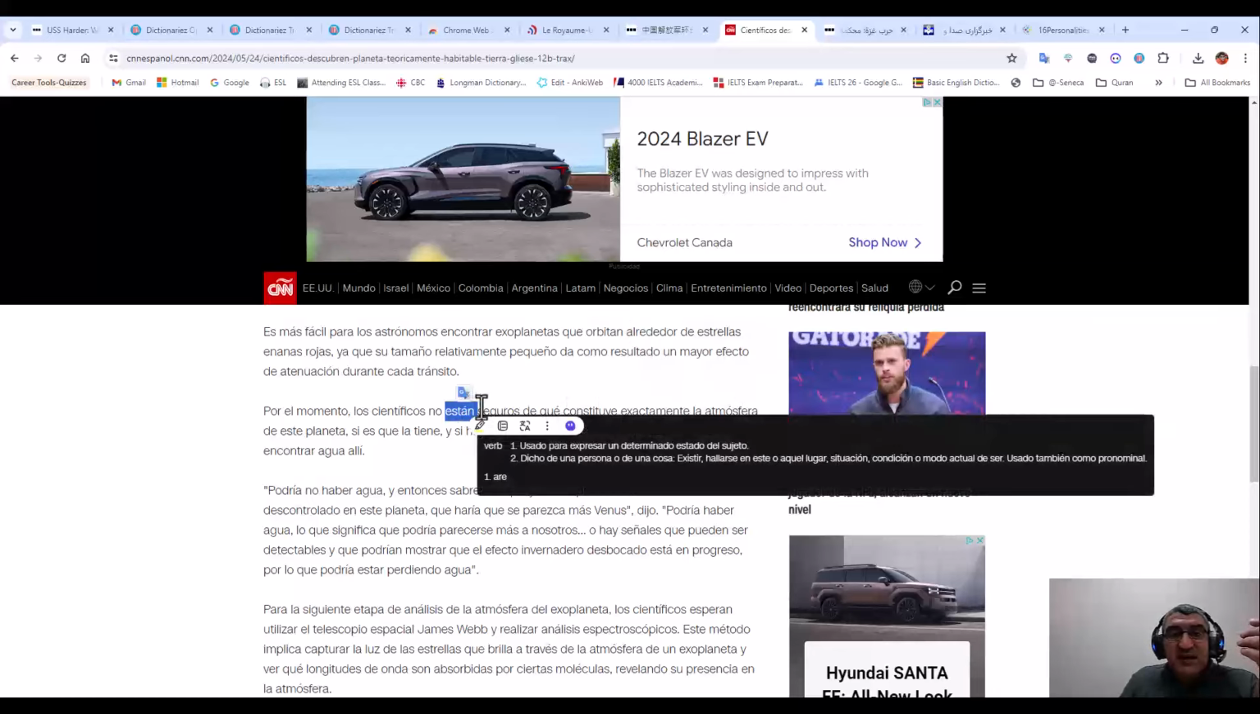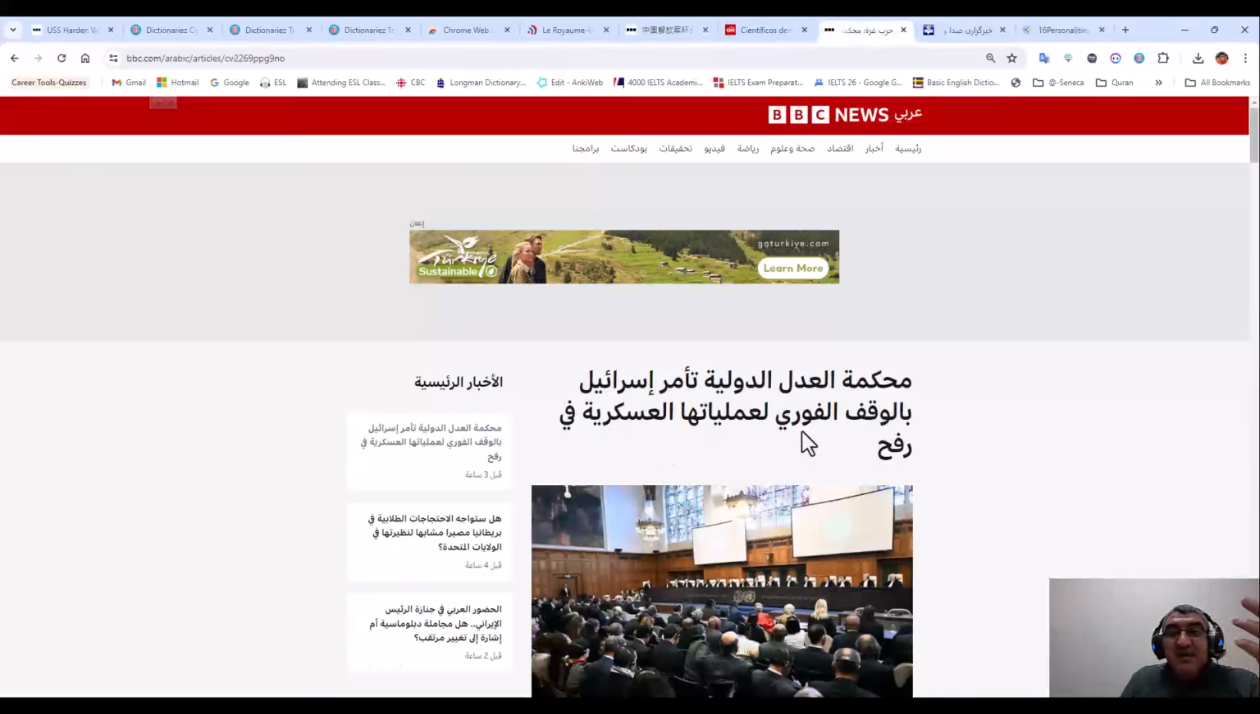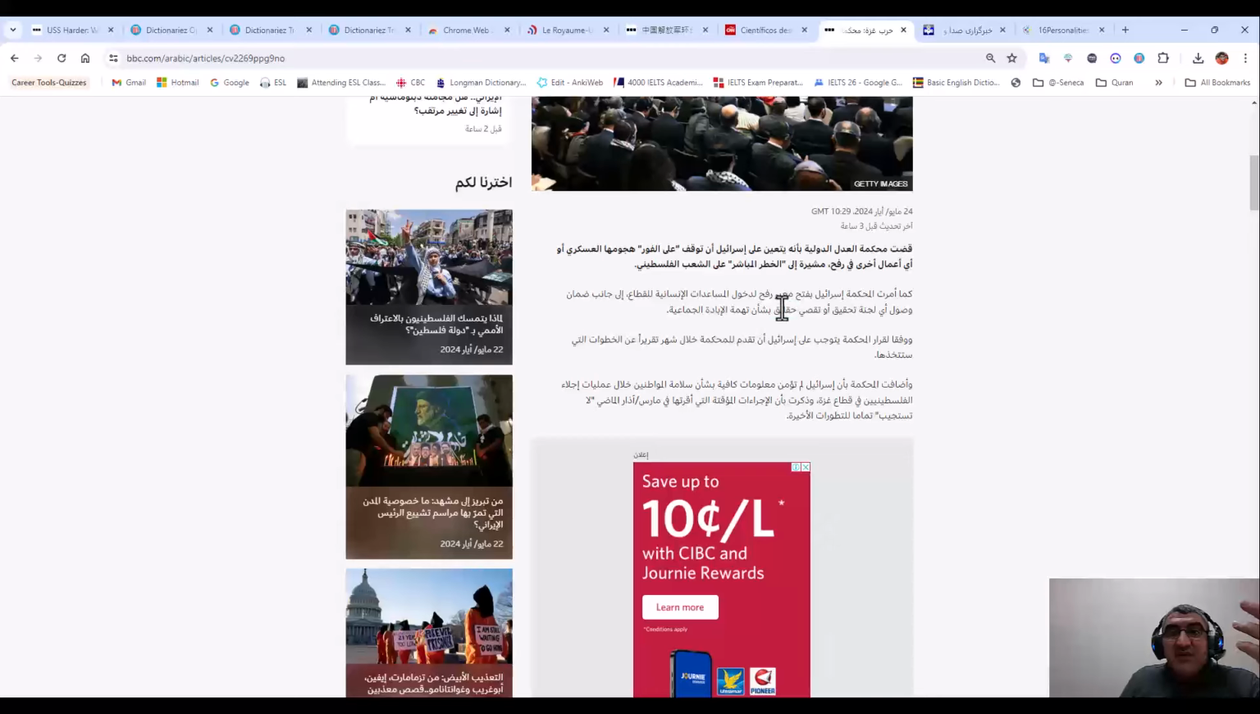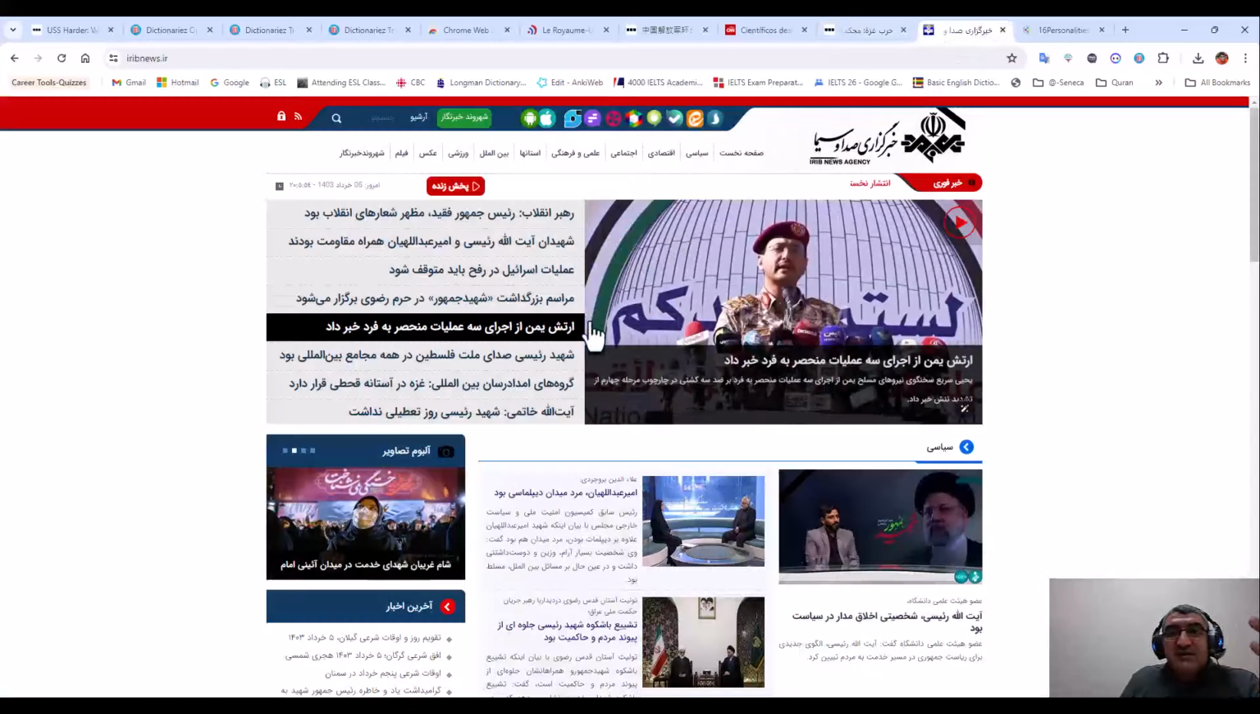Another one, if I click here, remove this. Okay, you see? Estar. It gives the pronunciation and the meaning of the Spanish words. But when I go to Arabic, for example, this website, when I double click, I cannot access it. But Google Translation is active here. I can find the meaning in Farsi or other languages that you see. Even this one in Farsi.